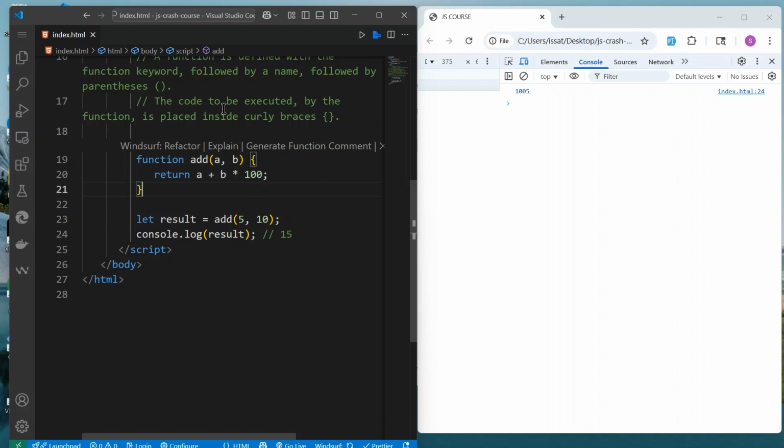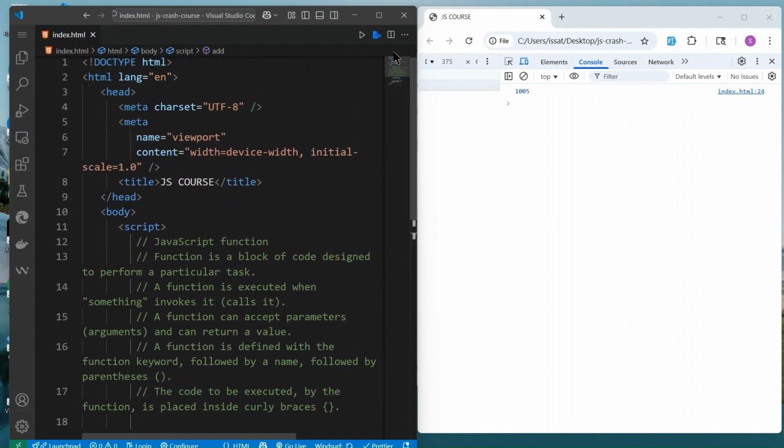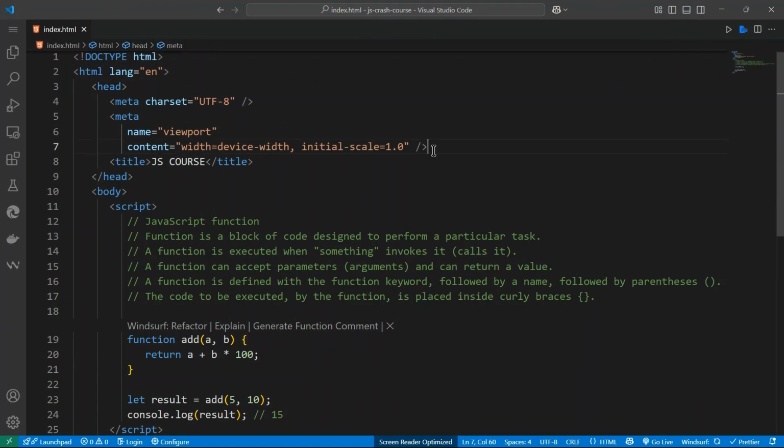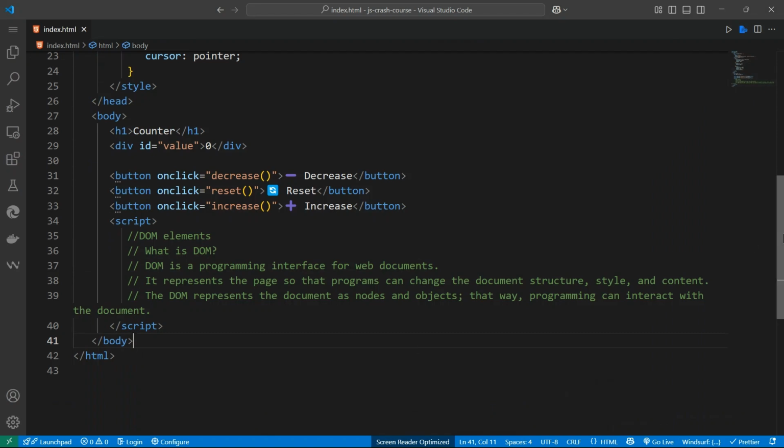Okay, I think this is it for now. This is the basics for JavaScript. The rest of the things you will discover once you start building. So let's go. All right.